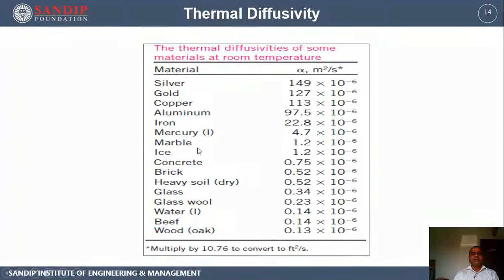The values of thermal conductivity for different materials are shown in this table. The thermal diffusivities are shown in this table. For the thermal diffusivity of some materials at room temperature, you can see that for silver it is 149 into 10 to the power minus 6, and for wood it is 0.13 into 10 to the power minus 6. Note the difference. Silver has a very high value of alpha, whereas wood has a low value of alpha. Of course this is not the entire list of materials, there are many more. I'm just showing you some representative materials.